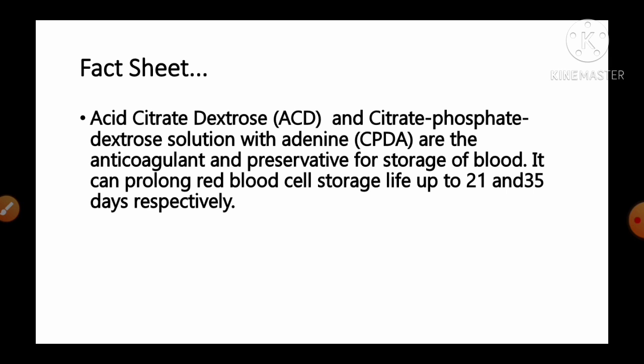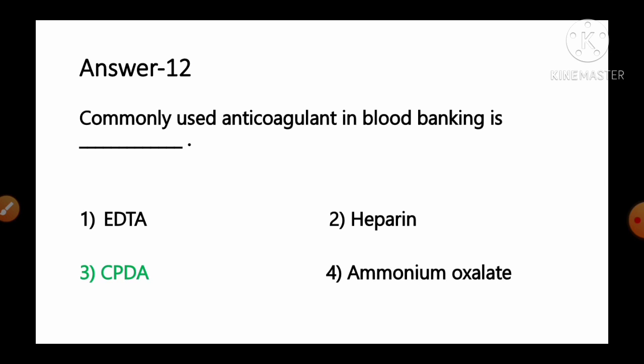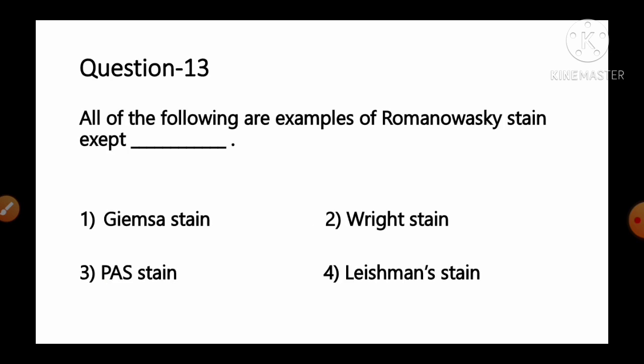It can prolong the red blood cell storage life up to 21 and 35 days respectively. So as per the information, it is ACD or CPDA are the common anticoagulants used in the blood banking. So option number 3 is the correct answer for this question. Move to the next question, number 13.